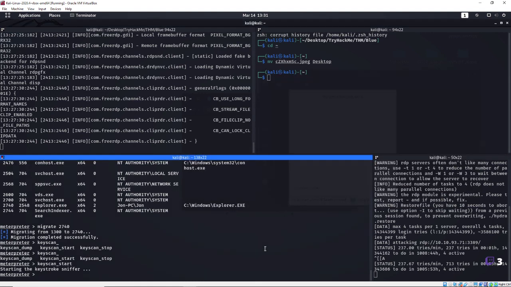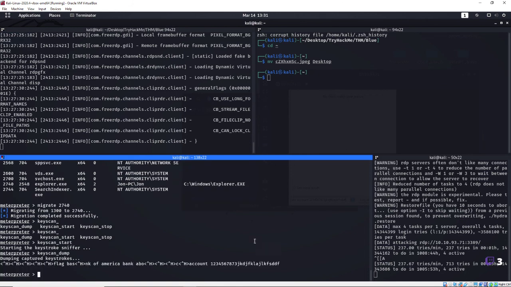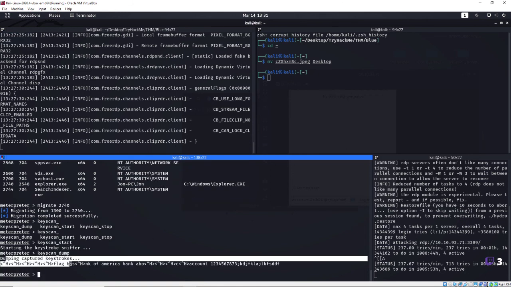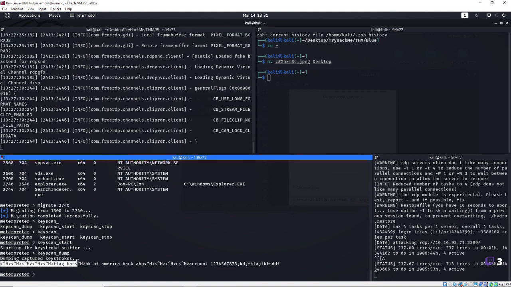Cool. Let's go ahead and dump it. Keyscan dump. I don't know if it's going to work with this guy. It will work if you set up your own lab, things like that. But yep, it worked. So there we go. So we backspace, we got flag, bank backspace, bank, there we go, of America, account, backspace a couple times, account, blah, blah, blah. All right, cool. So that's how to do that. So we just got some keystrokes in there. So if someone's logging into a web page, something like that, we can definitely see it there.